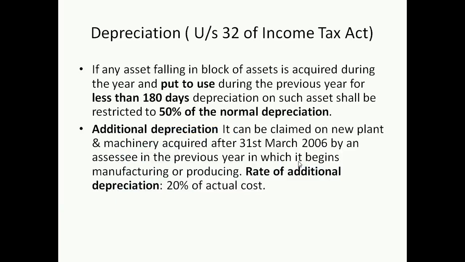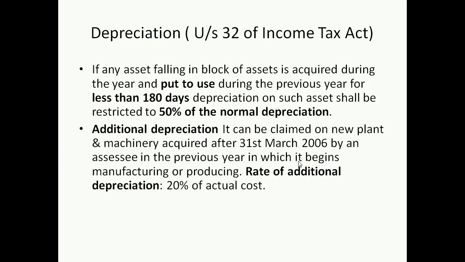Now, the second important point is additional depreciation. Additional depreciation can only be claimed on new plant and machinery purchased, and this plant and machinery has to be purchased after 31st March 2006.